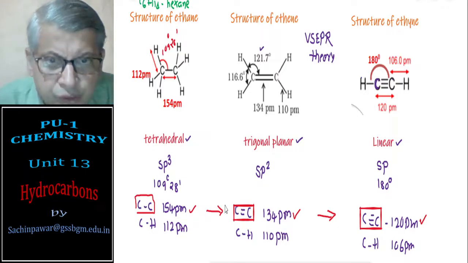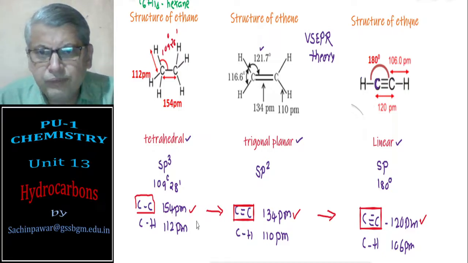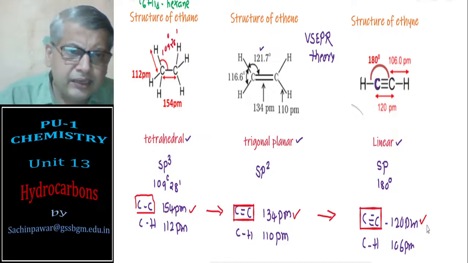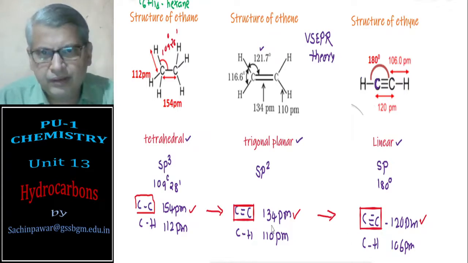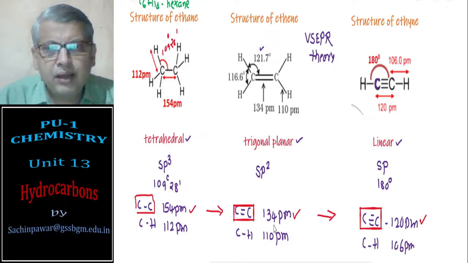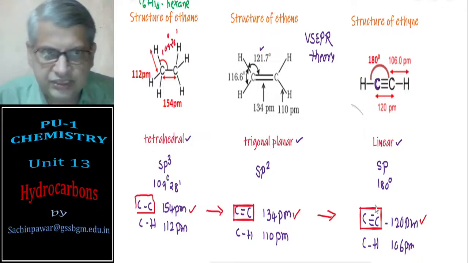This is one point you must know. So triple bonds are more reactive. Okay, this is regarding the bond strengths.